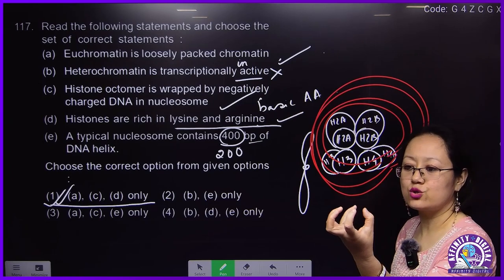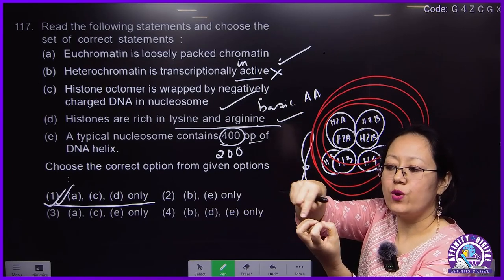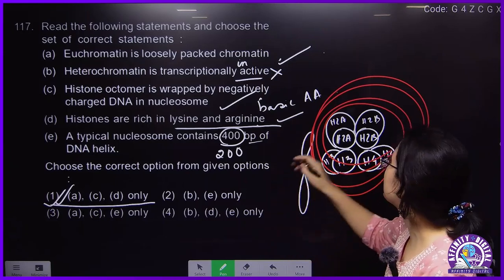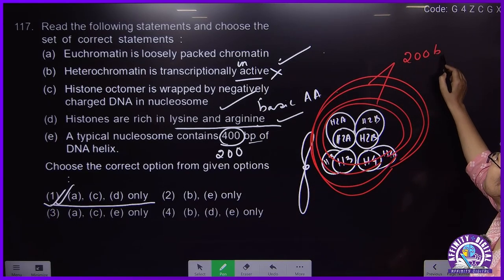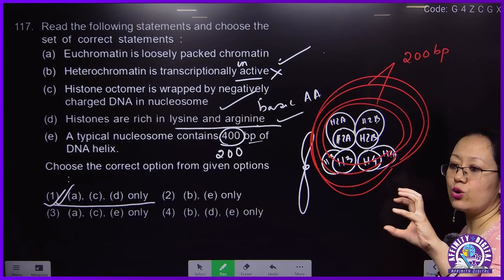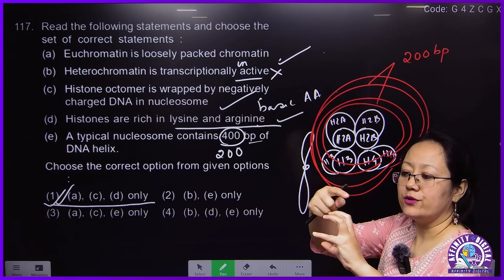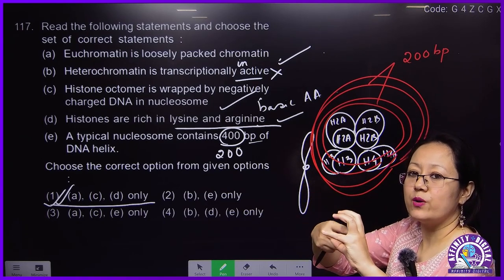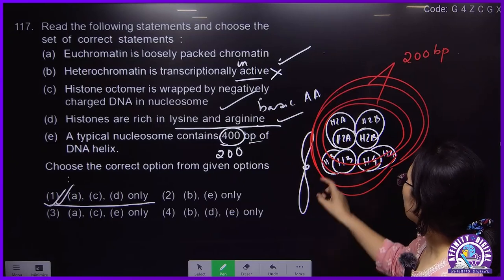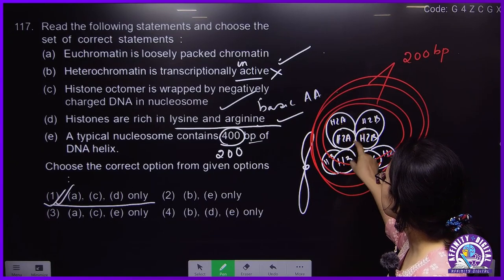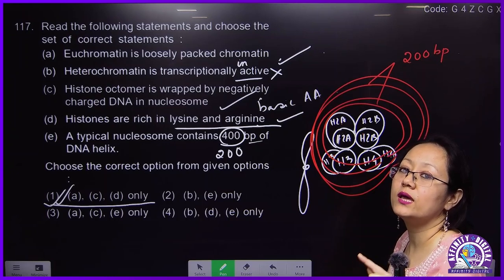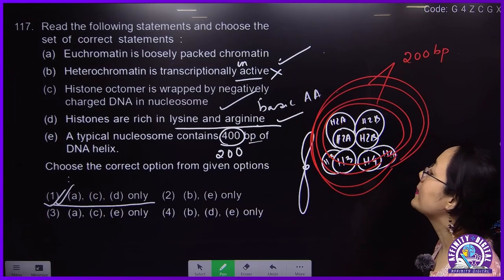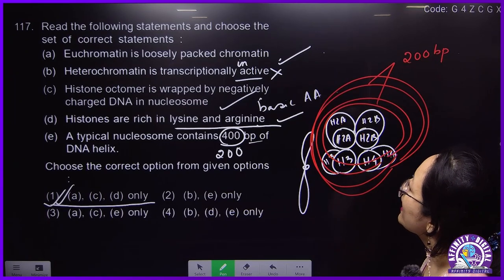That means the histone octamer will be like this, and DNA will wrap around like this. This DNA will consist of about 200 base pairs. So the histone octamer will be in the center and about 200 base pairs of DNA will be wrapped. And histone is an octamer because each of them will be present in 2 copies: H2A, H2B, H3, H4. So its answer should be A.